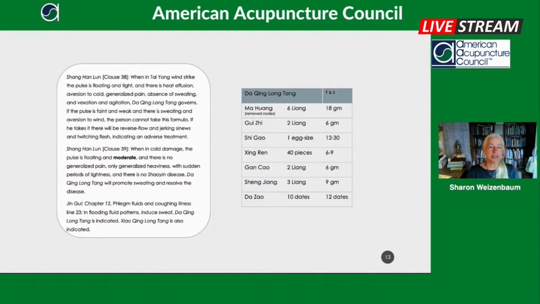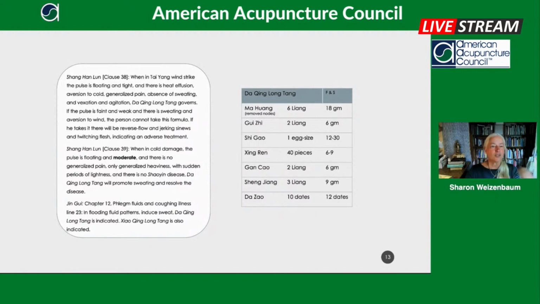And you have to replace that fluid and warmth from the stomach. So Shengjiang with Dazao sort of starts this cooking process in the stomach of bringing in more fluids, especially with Gancao.